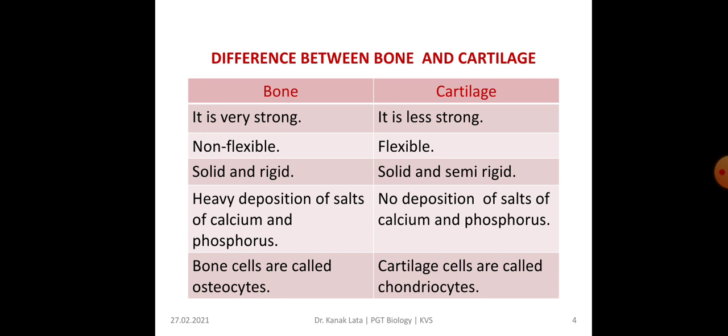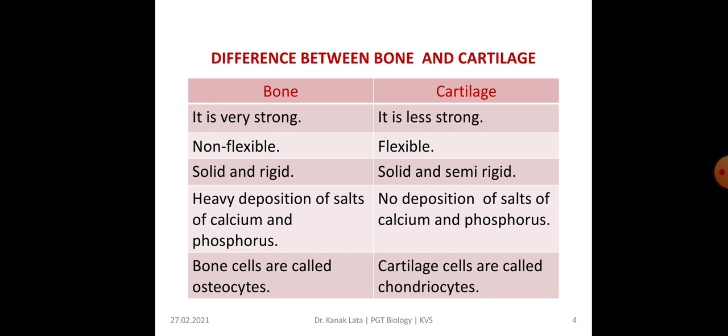Now, next topic is the difference between bone and cartilage. Bone is very strong, whereas cartilage is less strong. Bone is non-flexible, cartilage is flexible. Bone is solid and rigid, whereas cartilage is solid but semi-rigid.